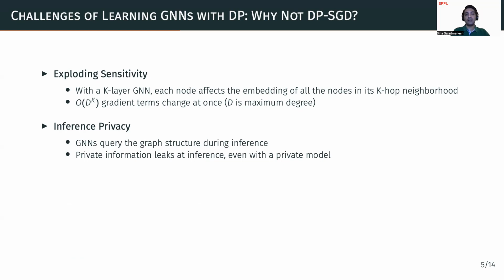The second reason is that even if we somehow manage to train a private GNN model, the inference step can still leak private information. And this is mainly because the GNN uses the graph data again at inference time. Specifically, to perform the inference for a node, the model needs to get back to the graph again and fetch data from its neighbors to compute the aggregations. And this step can leak private information and practically voids the privacy guarantees of your training algorithm. So as a result, with GNNs, it's not enough to just make the learning algorithm private. You also need to have a differentially private inference mechanism.